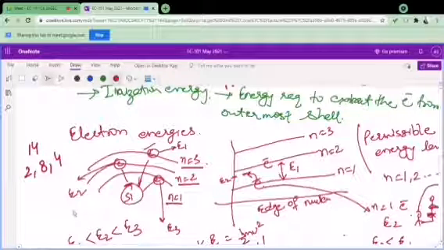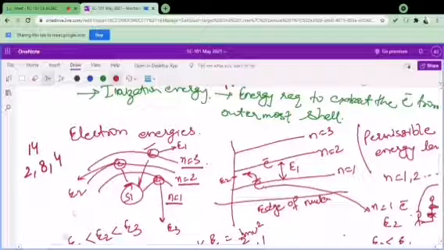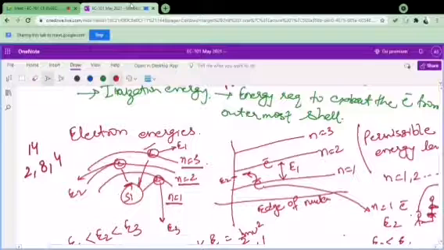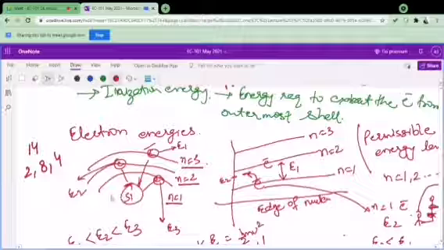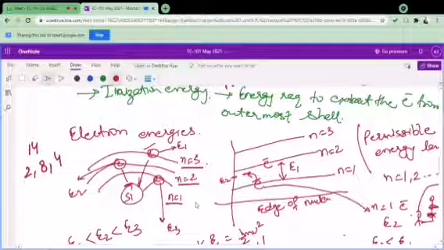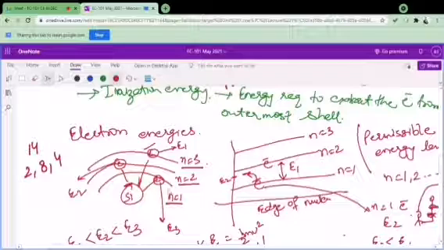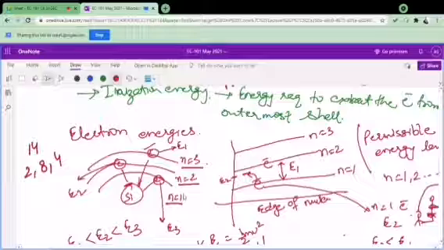As in a molecule or an element, we have thousands of atoms, so it is not easy for every atom to have the same energy shells for the electrons, because they are always attracted, or you can say repelled, by different forces, or they all have a different environment. So definitely there will be slight changes in the n equal to 1 levels of each and every atom present in that element. Similarly for n equal to 2 and for n equal to 3.